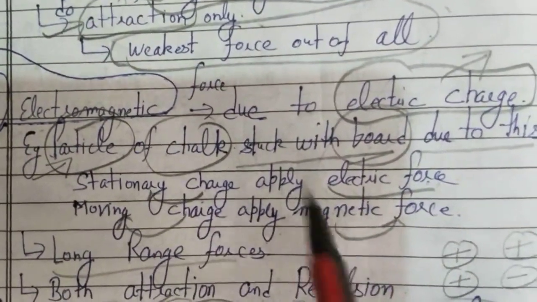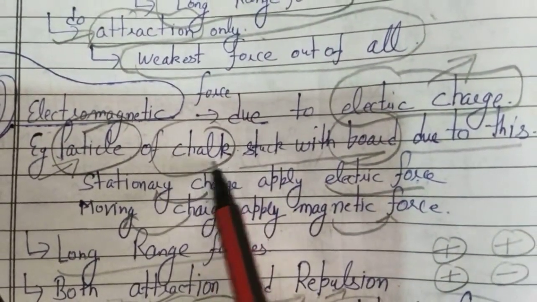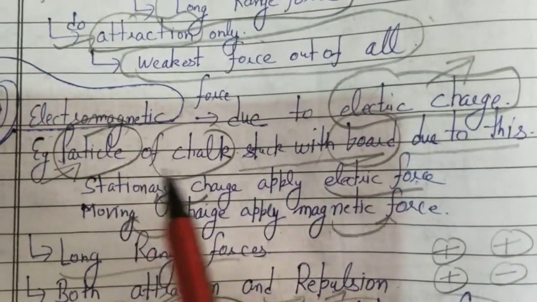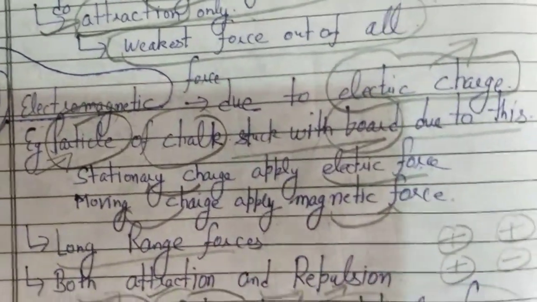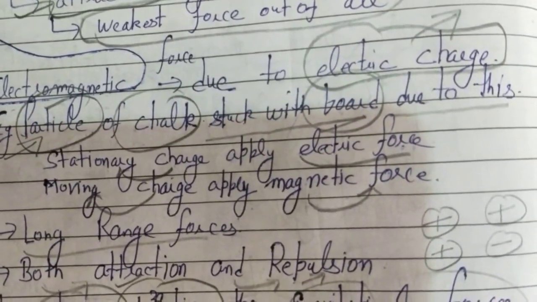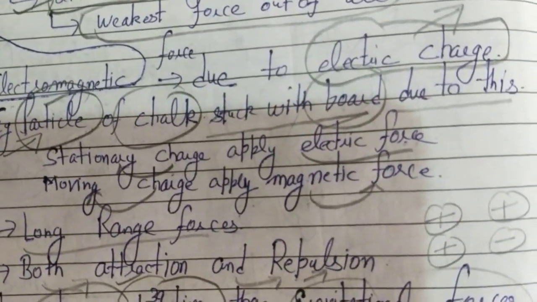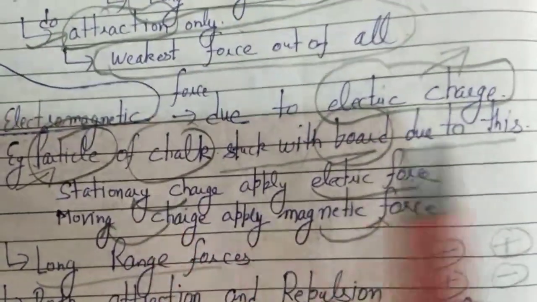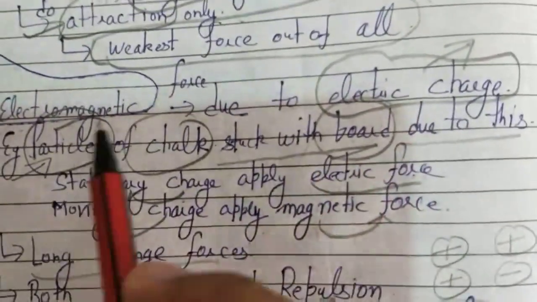These charges are present in chalk also. Atoms contain charged particles, but the net charge on an atom is zero, neutral. So the particles of chalk get stuck with the board due to electromagnetic force.